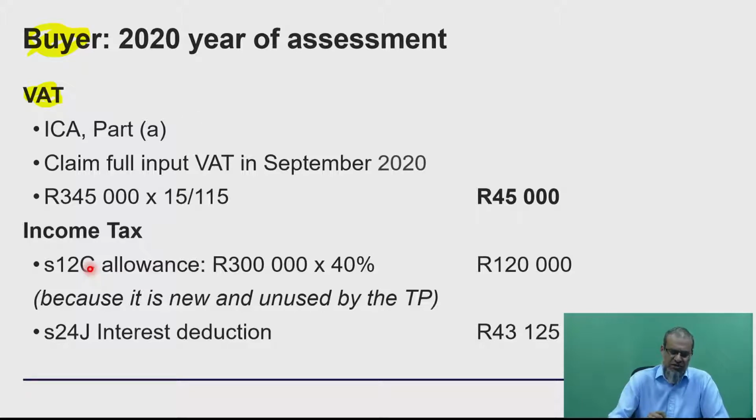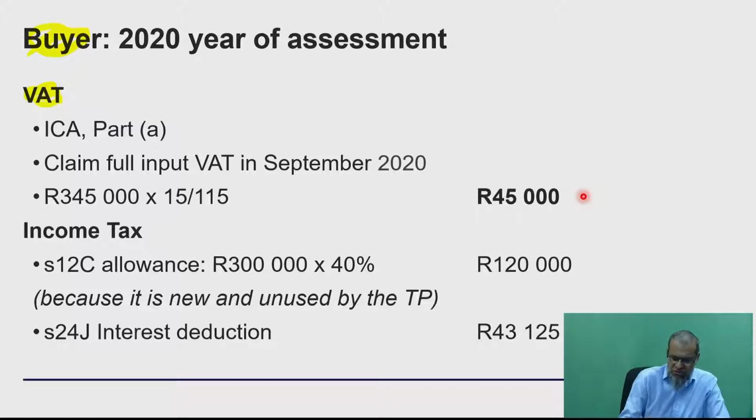The first issue, it is falling squarely into Part A of an installment credit agreement. Therefore, on the earlier of payment or delivery, we're going to immediately claim the VAT input: the cash value times 15 divided by 115. Then we can turn to the income tax for the buyer.